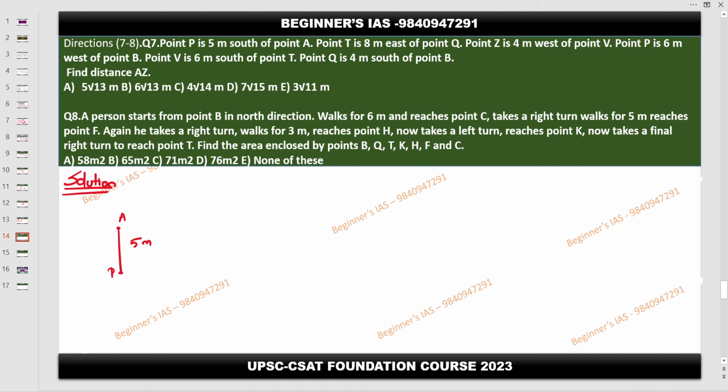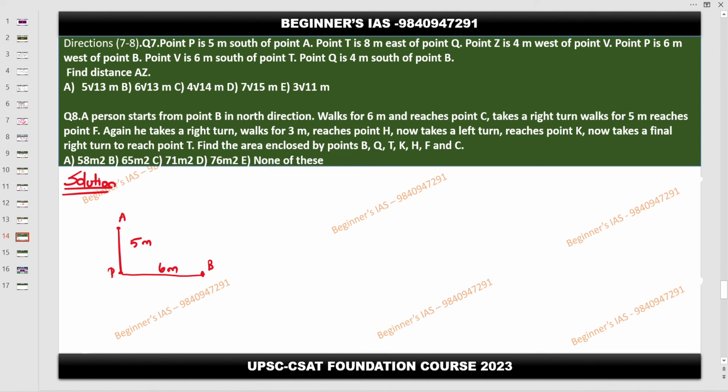Point P is 6 meters west of point B. So this is B, west of it, so this is 6 meters. If the statement does not fit, then you have to move on with the next statement. Now from B, is anything there?